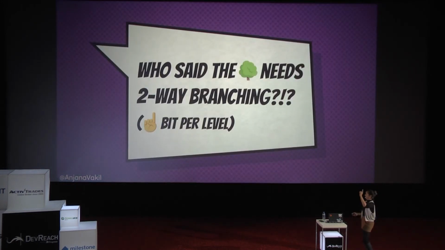However, who said that we needed only 2 branches at every node in our tree? All the trees that I've been showing you only have 2 branches per node, two options per node, right? That's because they fit on slides. So nobody said that two-way branching is the best way to go here. We could pick an arbitrary number of branches for every node in our tree, or arbitrary size for every node. And then our leaves would have that many animals in them. We could pick 4, or 8, or 32, or 64, or whatever we want.